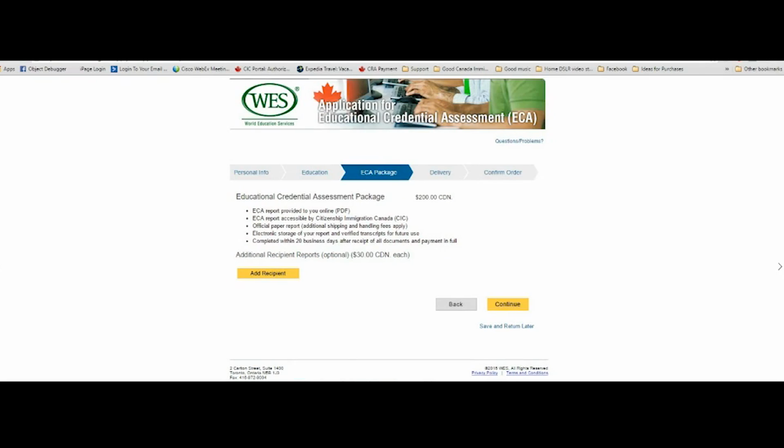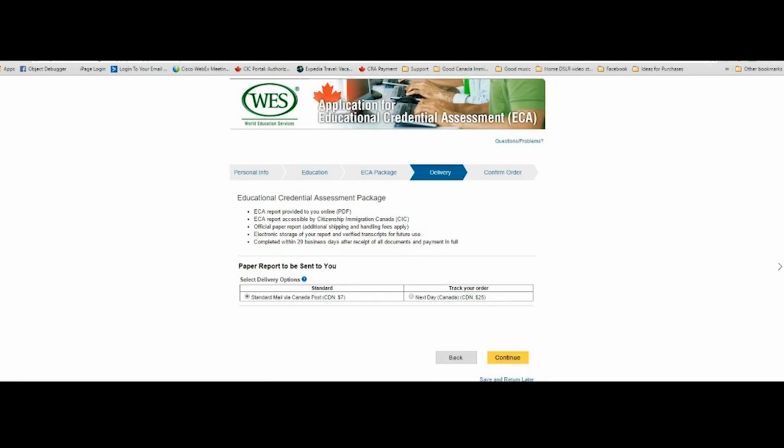This will take you to the next page, which will give you the list of services you can expect from WES along with their fees. The fee is $200 for the credential evaluation assessment package. And once you have reviewed this, you can click on the continue button, which will take you to the next page. And here it will again display the same information as you had seen in the previous page, but here there's one more addition you have to do.